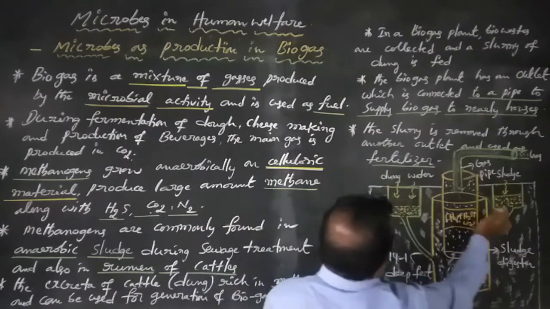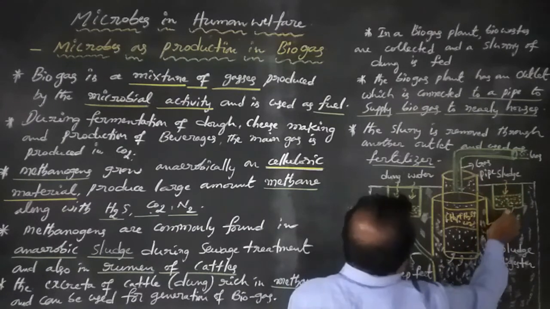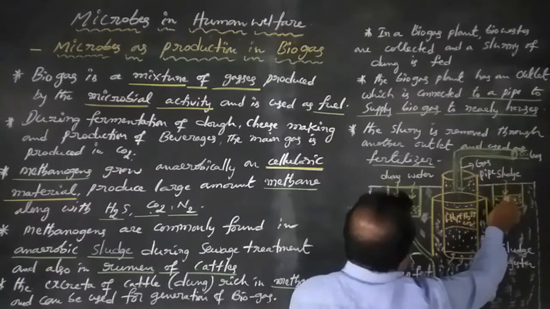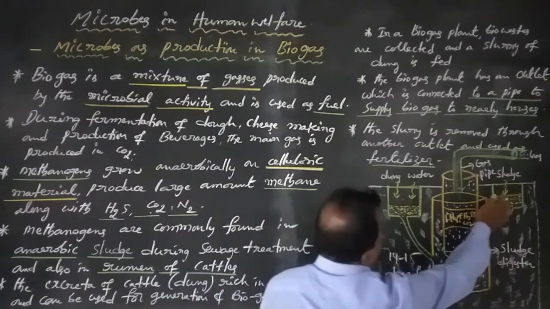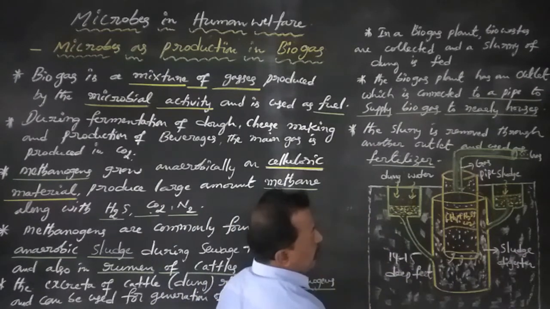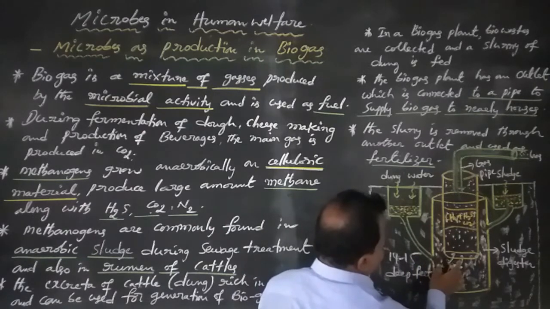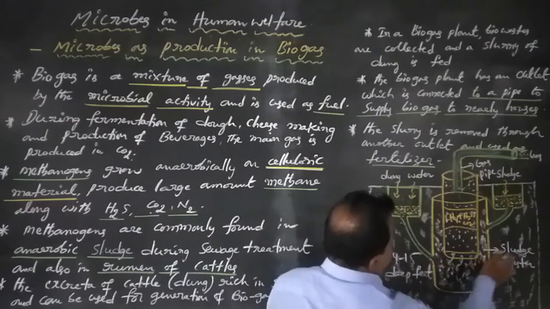Next, the remaining slurry is removed through another outlet, and this slurry is also used as fertilizer.